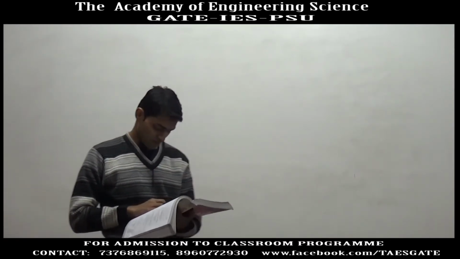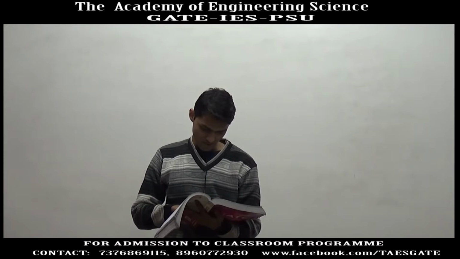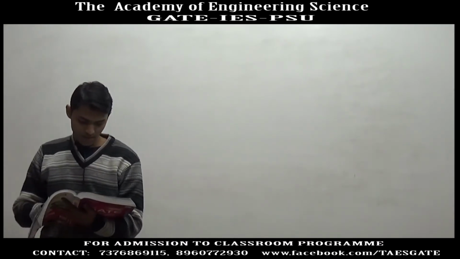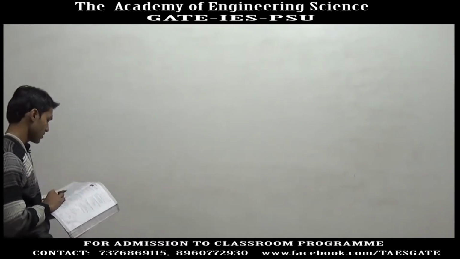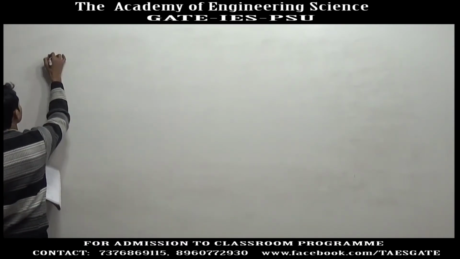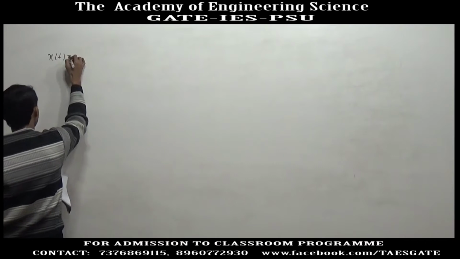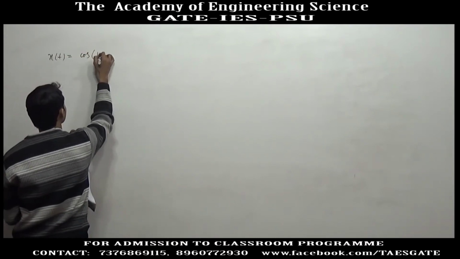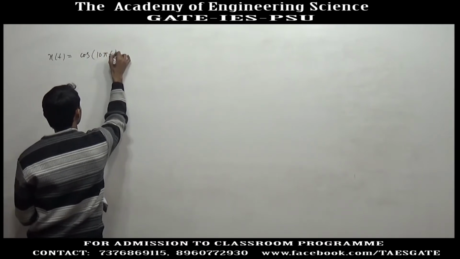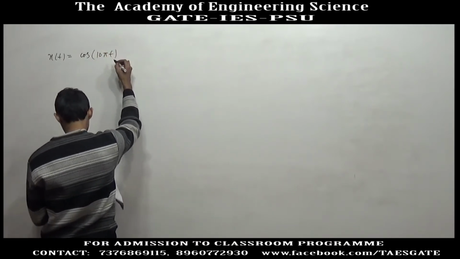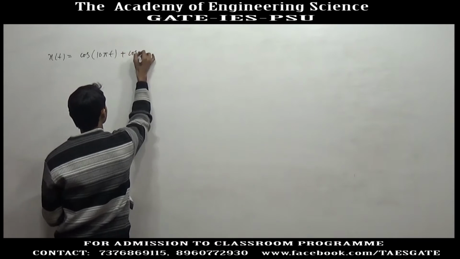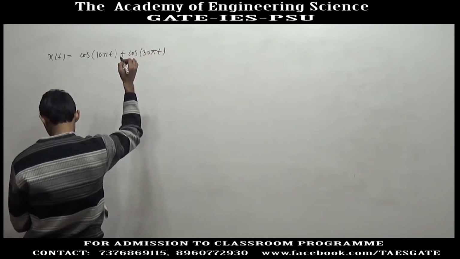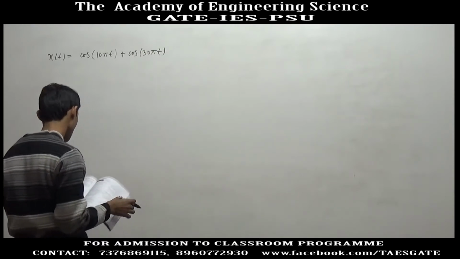In 2014 only, this was asked in set 3 and it contained 1 mark. Let xt is equal to cos 10 pi t plus cos 30 pi t be sampled at 20 hertz.